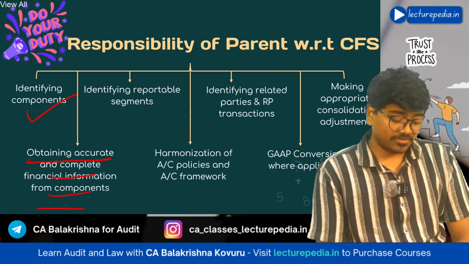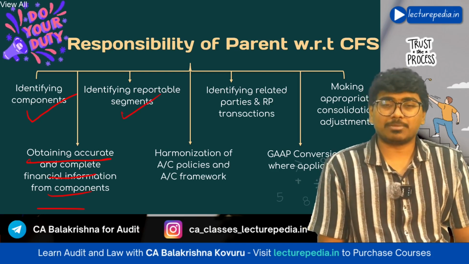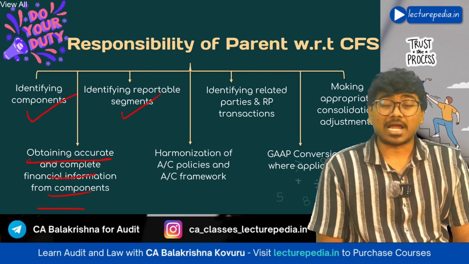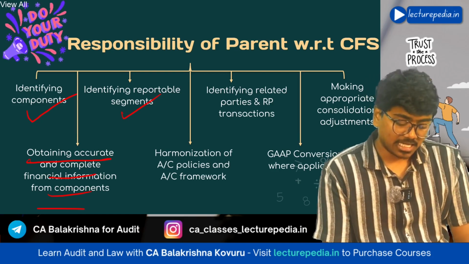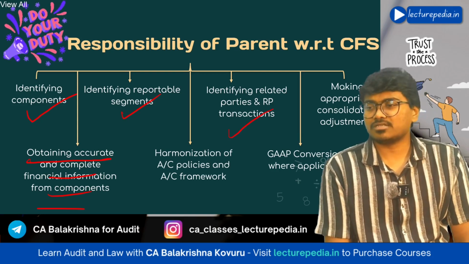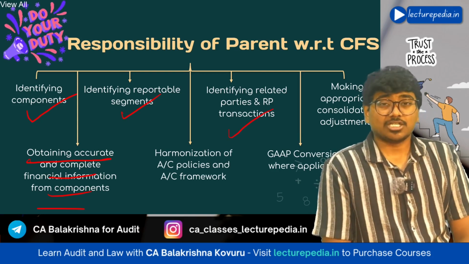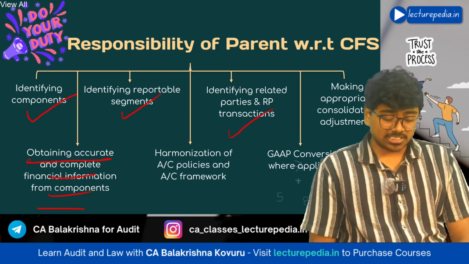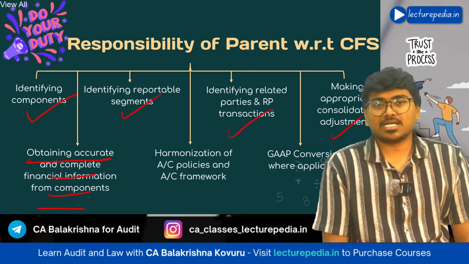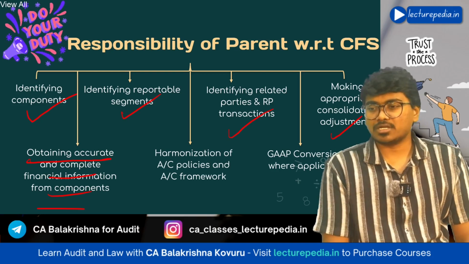Next, you should identify reportable segments for the purpose of segment reporting. Then you should also identify related parties and related party transactions for the purpose of disclosure in the consolidated financial statements. Next, you have to make appropriate consolidation adjustments, that is, current period consolidation adjustments and permanent consolidation adjustments.